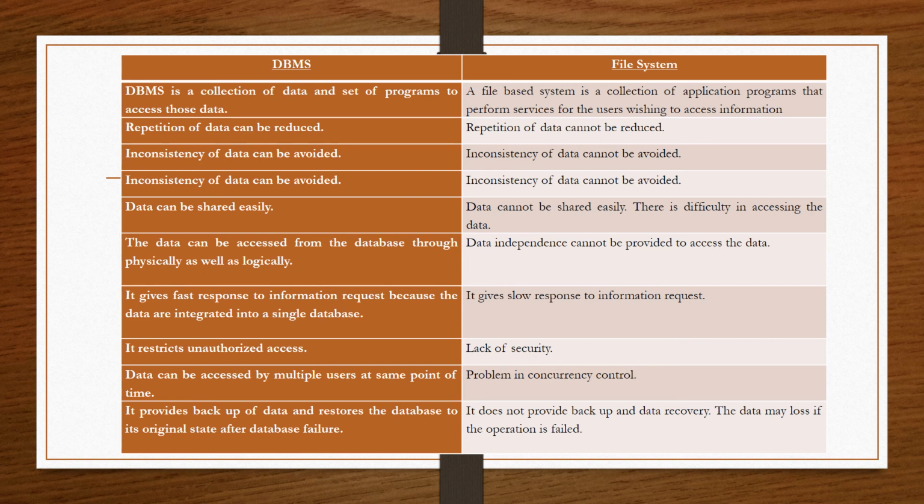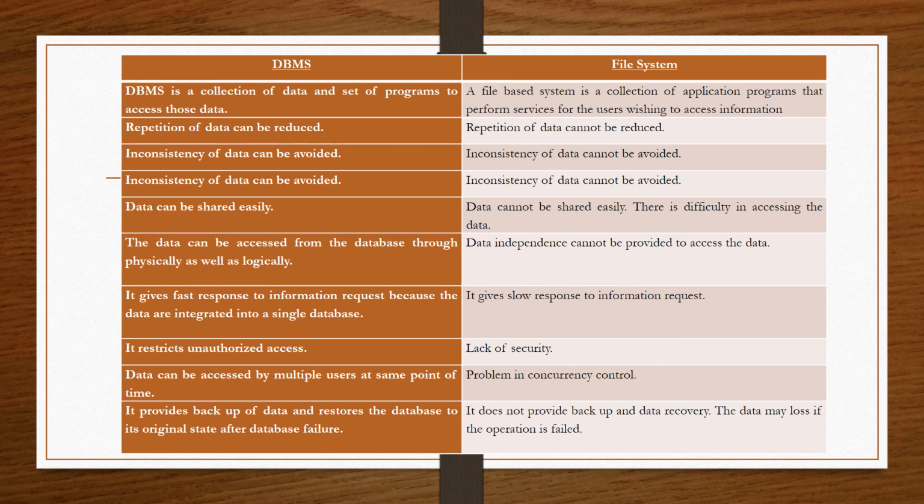In case of DBMS, the data can be accessed from the database physically as well as logically, but data independence is not provided in case of file system. Then the next is that DBMS gives fast response to whatever request is coming, but as compared to that, the file system gives slow response to information requests. There is a lack of security in file system, but DBMS restricts unauthorized access by providing logins or passwords.